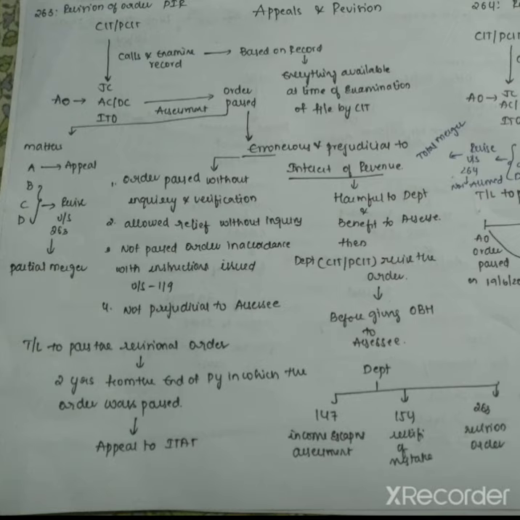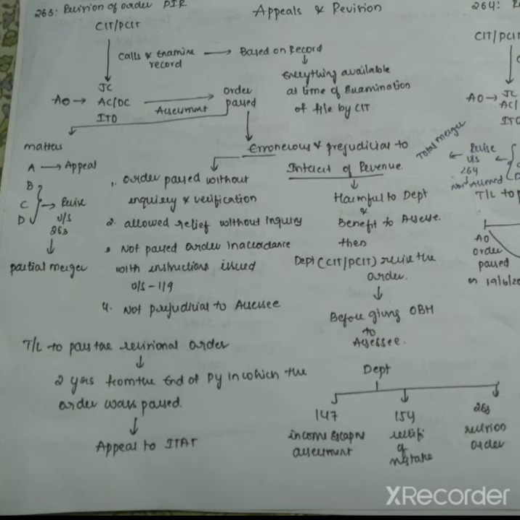See, there are 4 levels of appeal: CIT appeal, ITAT, High Court, and Supreme Court. There are 5 orders against which no appeal can be filed. First one, interest levying order under section 234A, 234B, 234C. Revisional order under section 264. I'm going to explain this revisional order 264 in this video. And third one, settlement commission order. Authority of advance ruling order, and order of ITAT on question of facts. Against these 5 orders, no appeal can be filed.